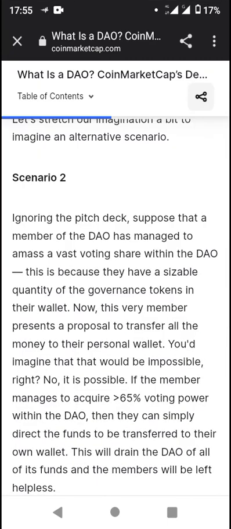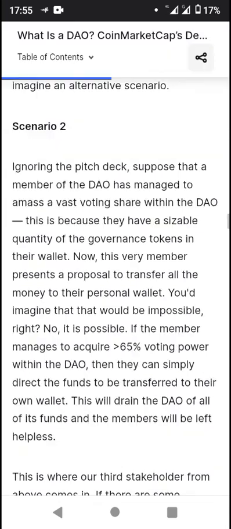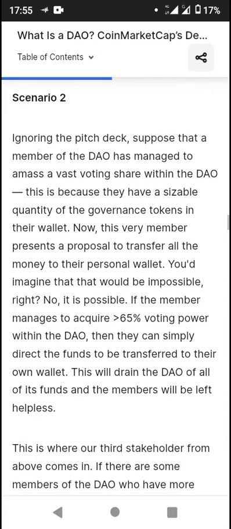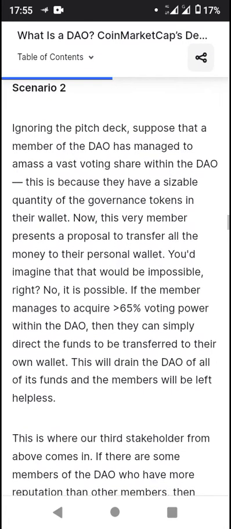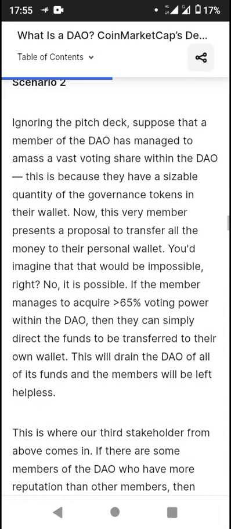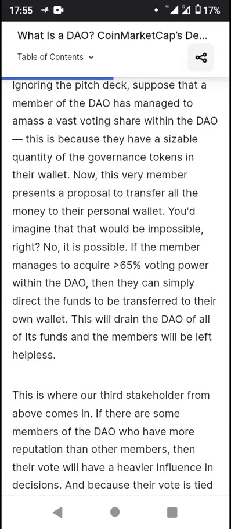So looking at scenario 2, it says, ignoring the pitch deck, suppose that a member of the DAO has managed to amass a vast voting share within the DAO. This is because they have a sizable quantity of the governance tokens in their wallet. Now this very member presents a proposal to transfer all the money to their personal wallet. You would imagine that would be impossible, right?